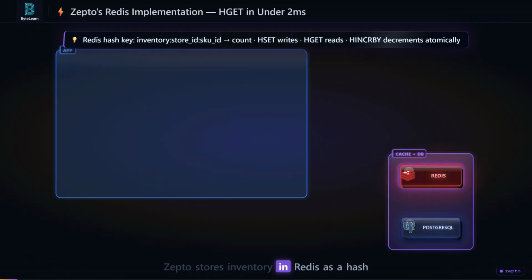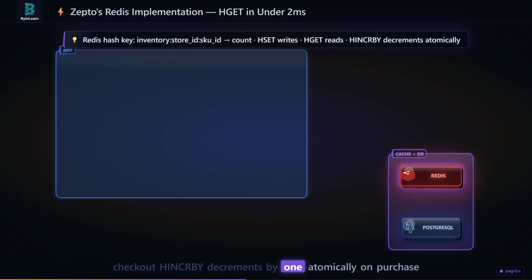Zepto stores inventory in Redis as a hash. The key is inventory store underscore ed skew underscore id. The value is an integer, the current stock count. HSET writes the count when inventory is refreshed. HGET reads it on every browse and checkout. HINCRBY decrements by 1 atomically on purchase.